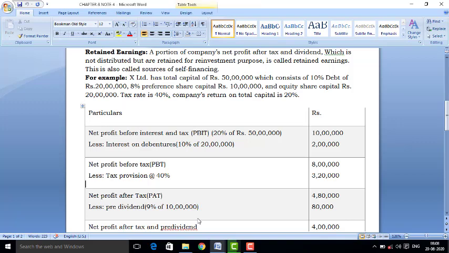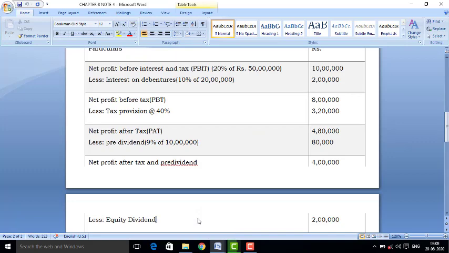The solution of the example is given. Here you can see the net profit before interest and tax, that is PBIT. 20% of 50 lakh is equal to 10 lakh. This is the net profit before interest and tax. It means in this 10 lakh, interest on debentures, dividend to shareholders and tax to the government are included.